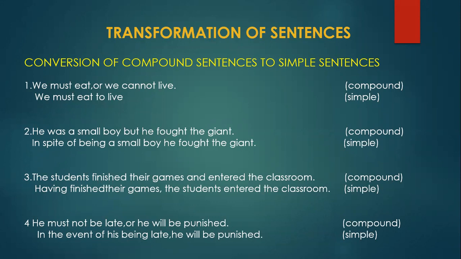Then, "and" is a conjunction. They entered the classroom. The subject is understood, that's why I said they entered the classroom. So again, entered the classroom is another clause, and that is also a principal clause. The students finished their games, they entered the classroom. So there are two main clauses, and the sentence is a compound sentence.